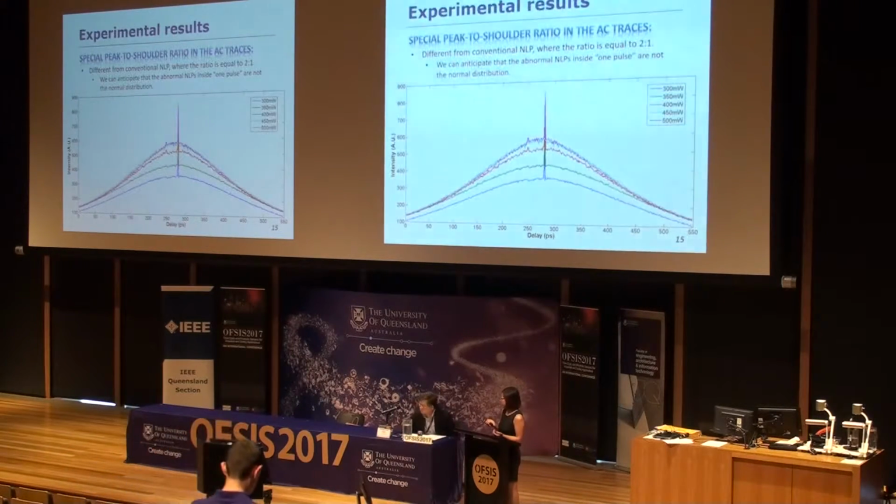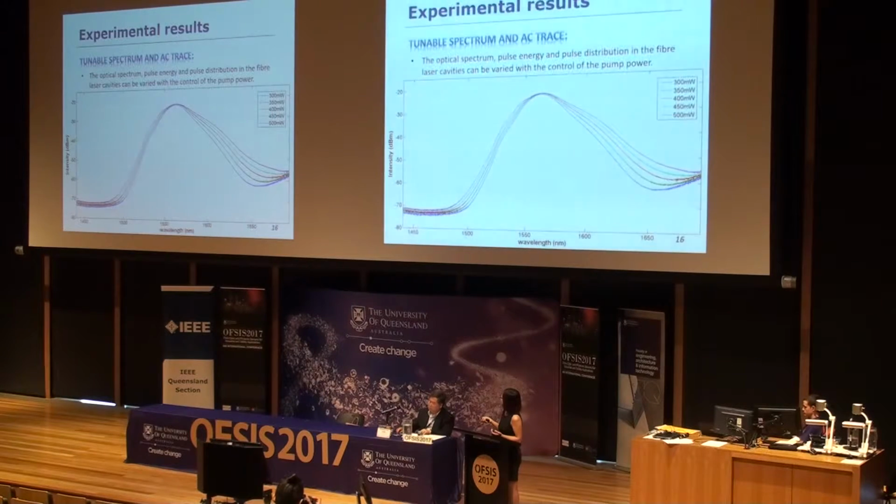As we increase the pump power from 300 milliwatts to 500 milliwatts, we can see that the autocorrelation trace changes accordingly. We can see that the noise-like pulses inside one envelope do not follow the normal distribution, and what's more important, the peak-to-shoulder ratio is not 2, which is the value for the conventional noise-like pulse.